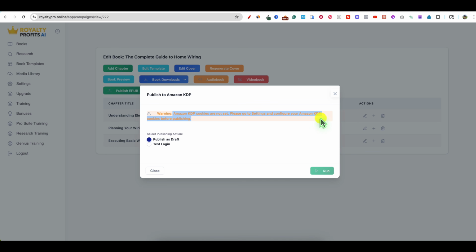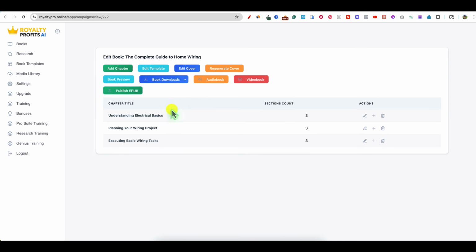There's a video that shows you and walks you through how to do that. Then you would be able to run this, and it will take the entire book and automatically go and get the draft version ready for you. Then you can add a couple different things and push publish. So it'll save you a ton of time. If you're into time saving, that one is probably the top upgrade that I would recommend.